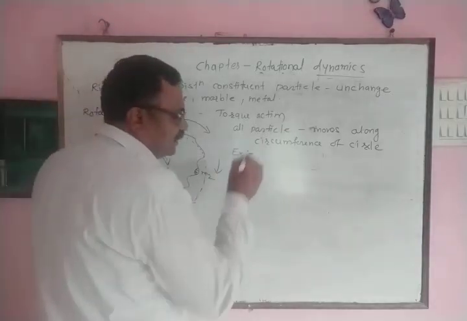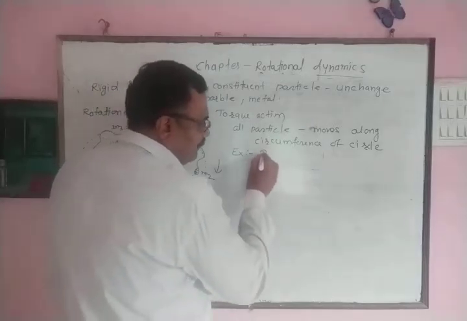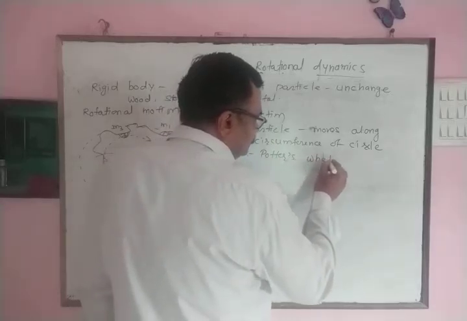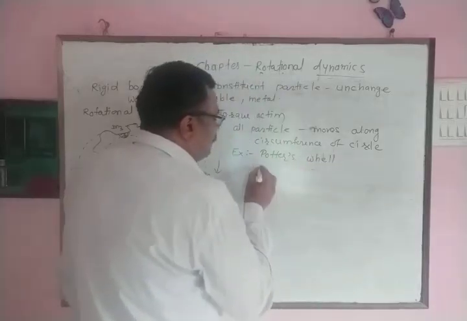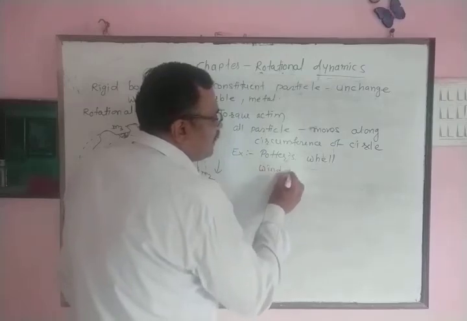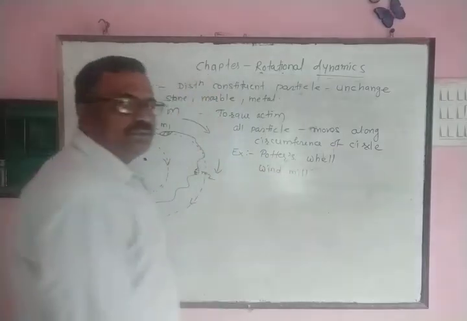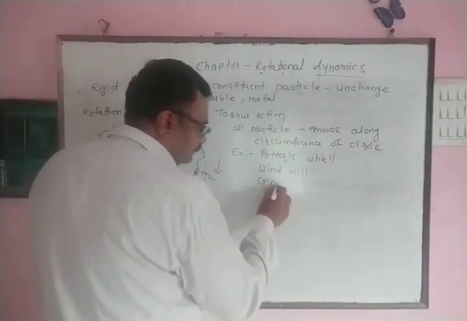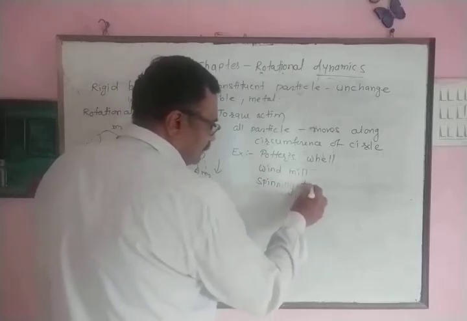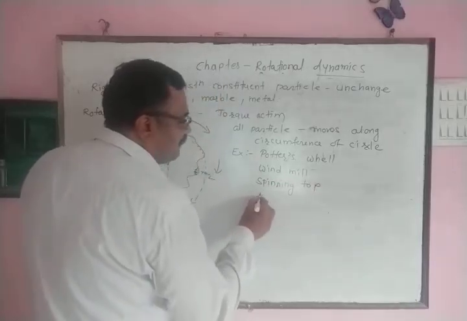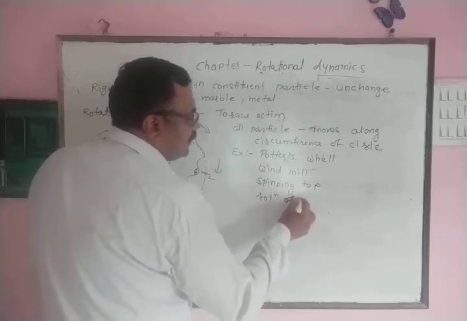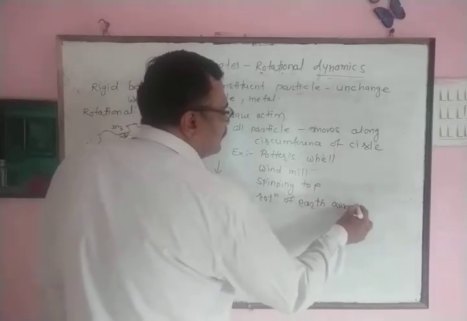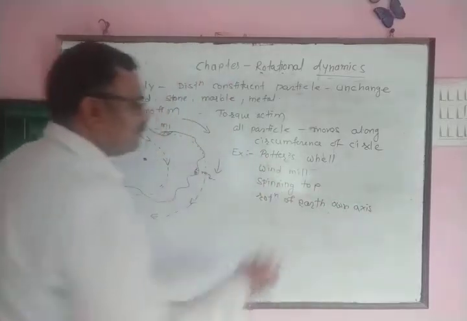Examples of rotational motion: motion of potter's wheel, motion of windmill, spinning of top, rotation of earth about its own axis. These are different examples of rotational motion.